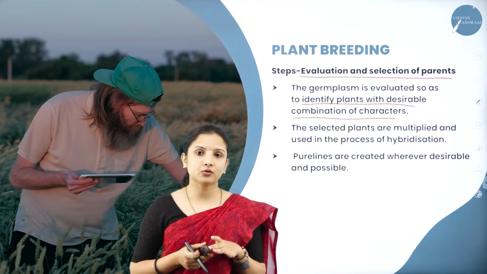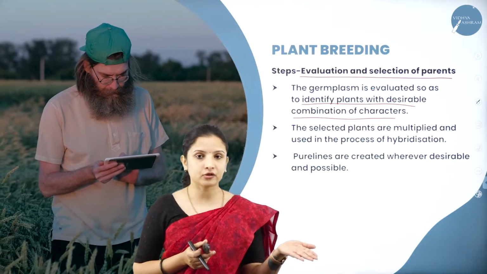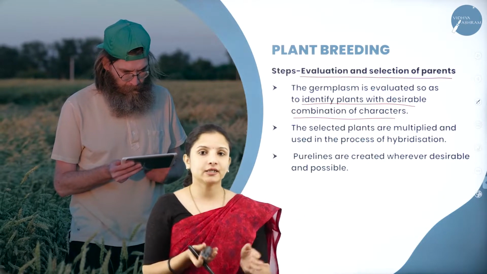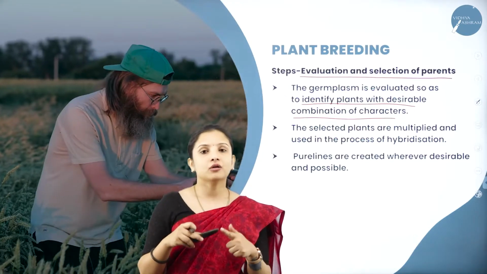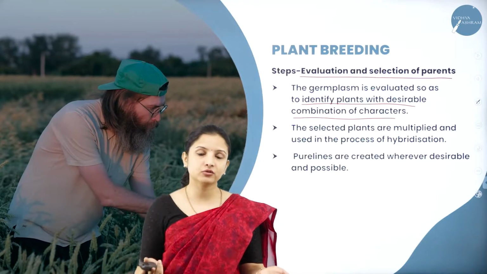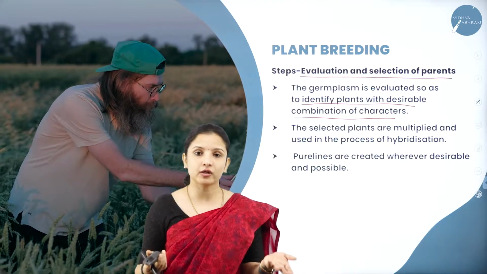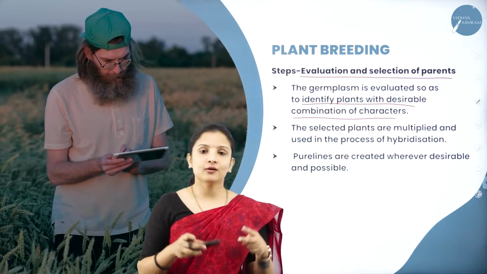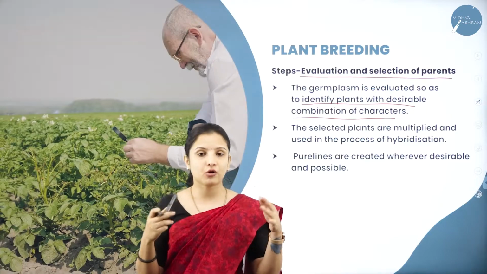Why will he prefer a dwarf plant? Because dwarf plants can withstand the wind more when compared to the tall plants. Tall plants, one wind current, it will just fall off. So that is why he might prefer a dwarf plant. Is that enough? He also needs high yielding. What will he do just by protecting the plants against the wind? It is not a good quality yield, right? So that is why he'll select two traits. One is dwarf plants and the other one that is producing large amount of yield.